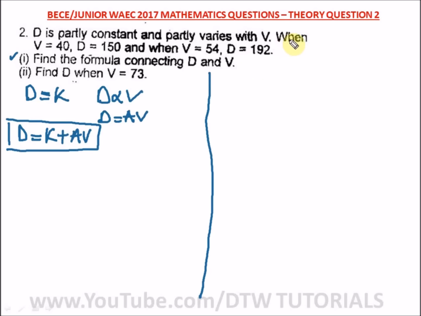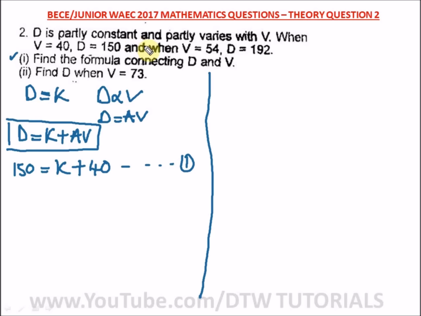Let's put in the values for the first part. V is equal to 40 and D is equal to 150. So 150 equals K plus 40 times A, which is 40A. This is equation 1.